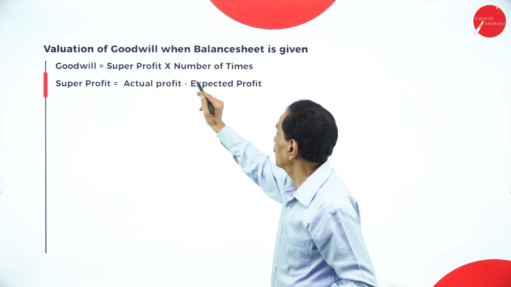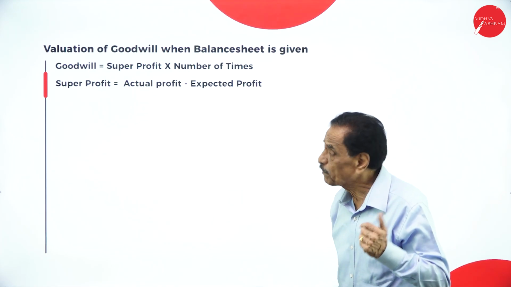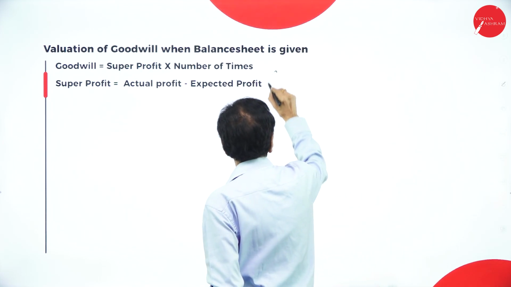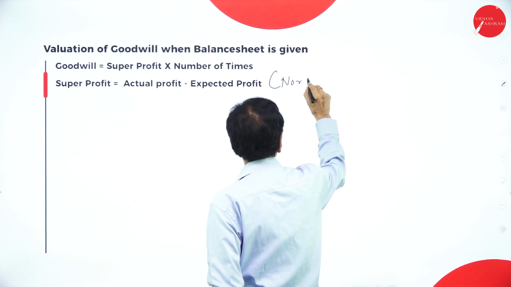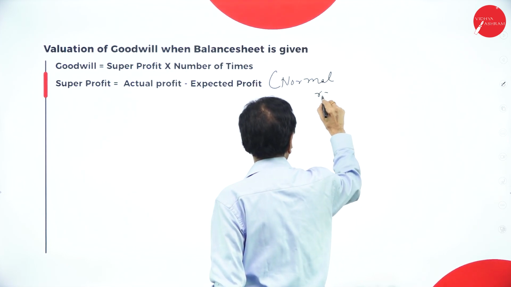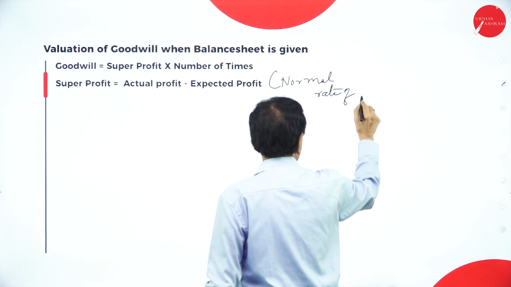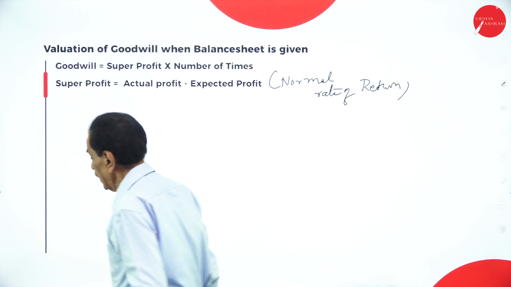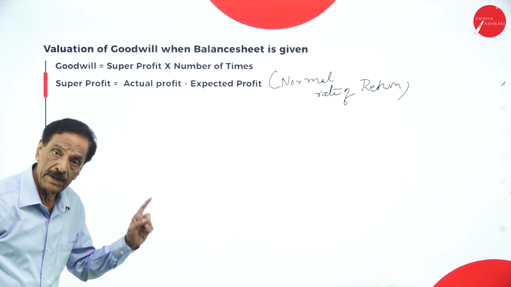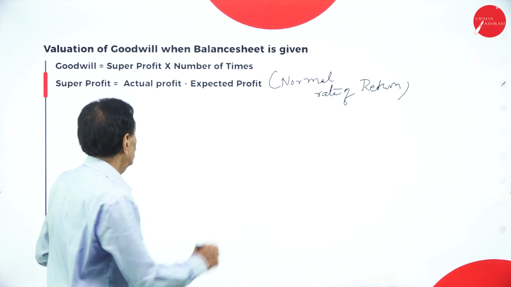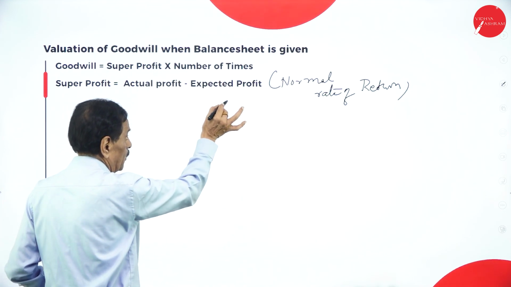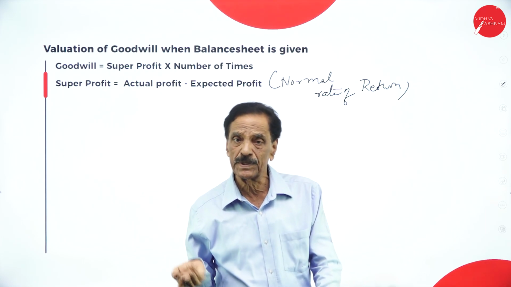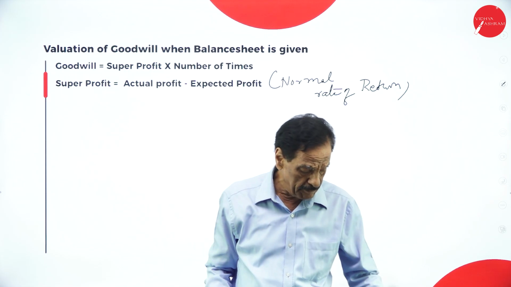Goodwill is super profit into the number of times. What is super profit? Actual profit minus expected profit. The expected profit is calculated using the normal rate of return, NRR. So you have to calculate the actual profit and the expected profit, and the super profit will come. How many times? They may say 3 years' or 5 years' purchase, so multiply by 3 or 5.